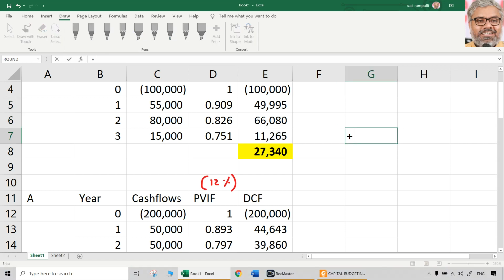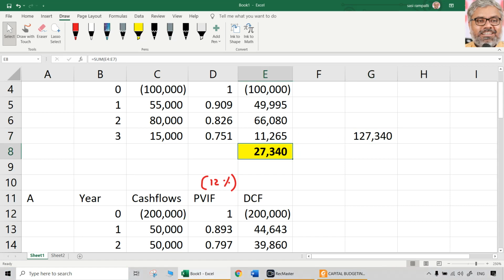Present value of cash inflows. This is not the question we are looking at now. Earlier question: present value of cash inflows is 1,27,340. For NPV, we did 1,27,340 minus 1 lakh, and we got 27,340 as NPV. That was NPV. Now, for profitability index,